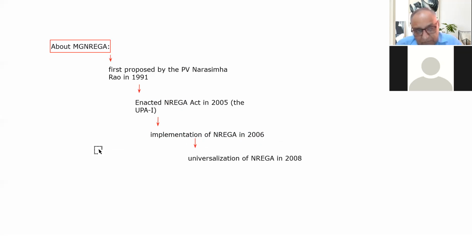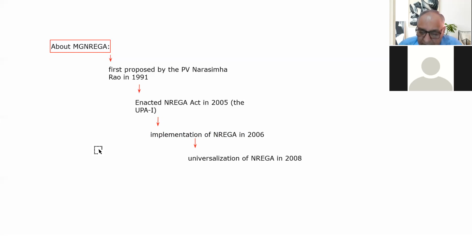One is the first proposal by Prime Minister PV Narasimha Rao in 1991, but it could not be pushed further. Then in 2005, the UPA government under Prime Minister Manmohan Singh brought the NREGA Act.